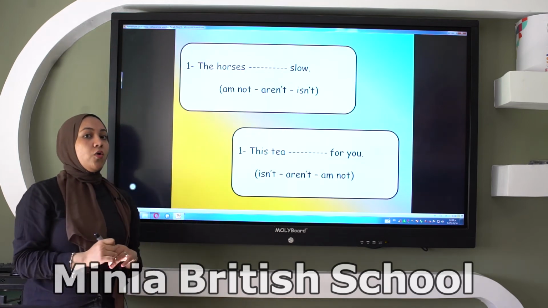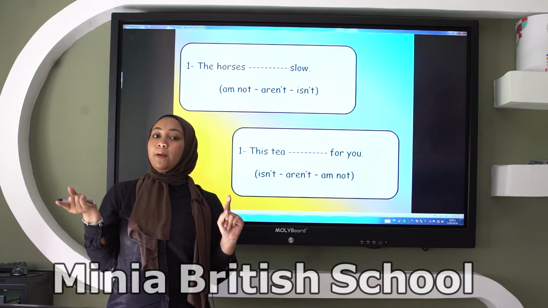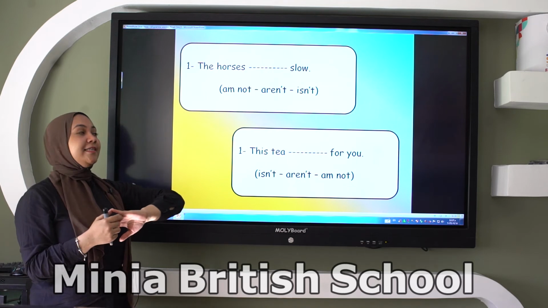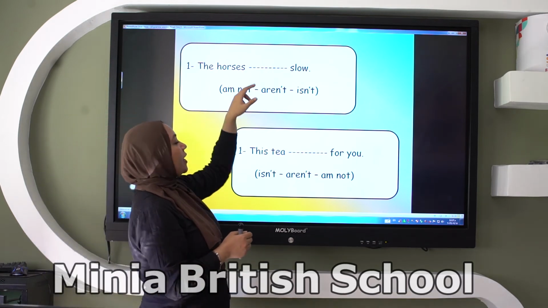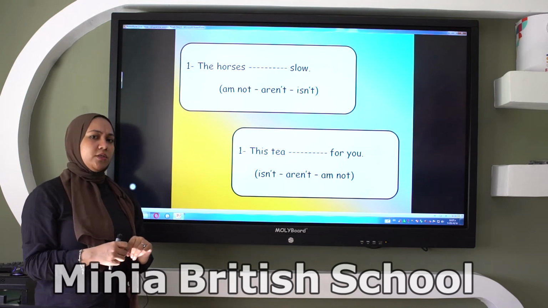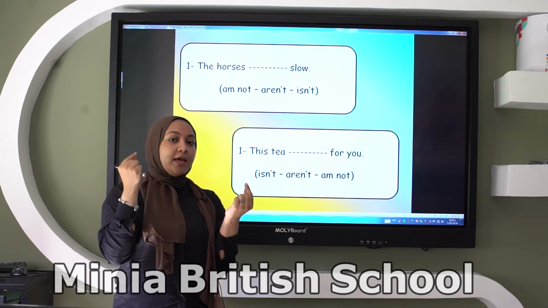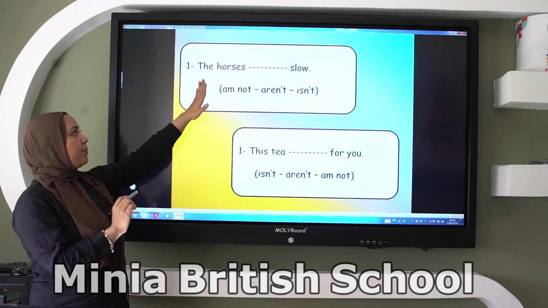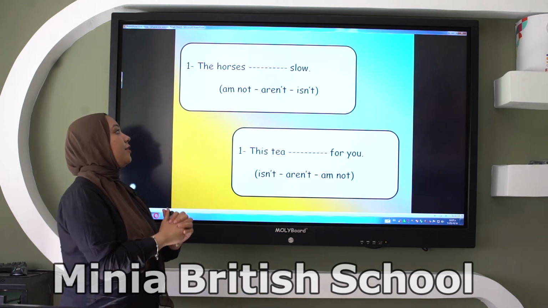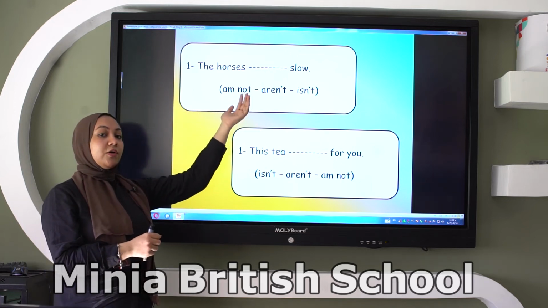Okay. The horses. Is it one horse or more than one? Yes, more than one because we have S at the end, right? So if we have more than one horse, it will be it or they. More than one. They, good job. So in my mind, I'll put they. They loves what? Yes, they loves are. And in the negative here, we're going to choose am not, aren't, or isn't.